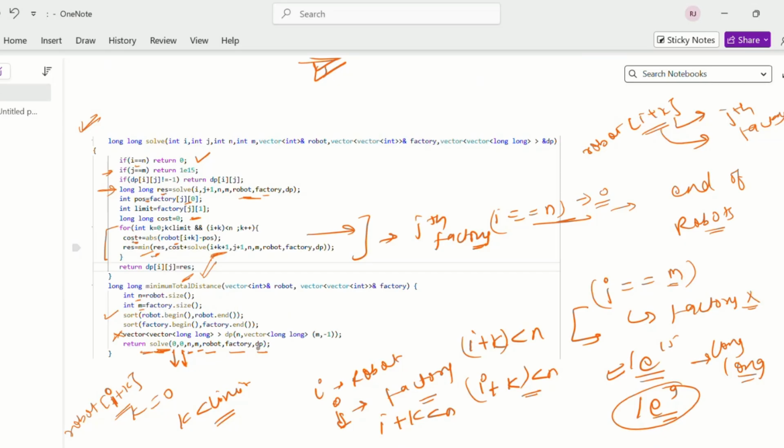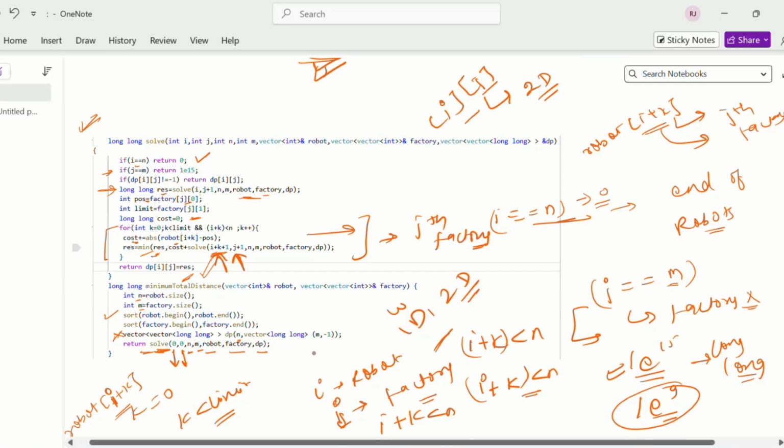And if we have to use dp, how will we find which dp we need to use, 1D dp or 2D dp? We will find this with the help of how many variables are changing in this function. If you see, this variable is changing and this variable is changing, that means robot index and factory index are changing. So two parameters are changing, so we will use a 2D DP vector. One is for the robot index and one is for the factory index, and we will initialize it with -1. -1 denotes that we have not yet traversed to that index.